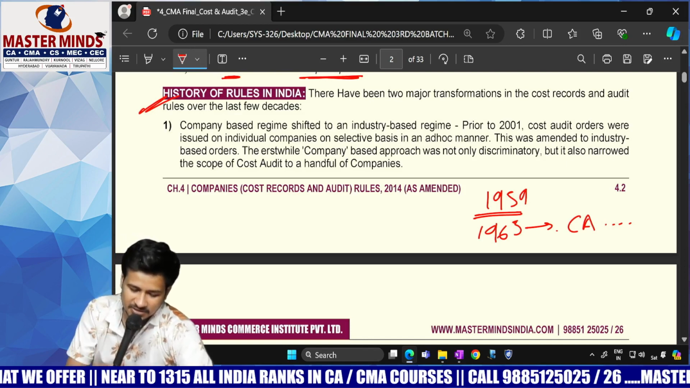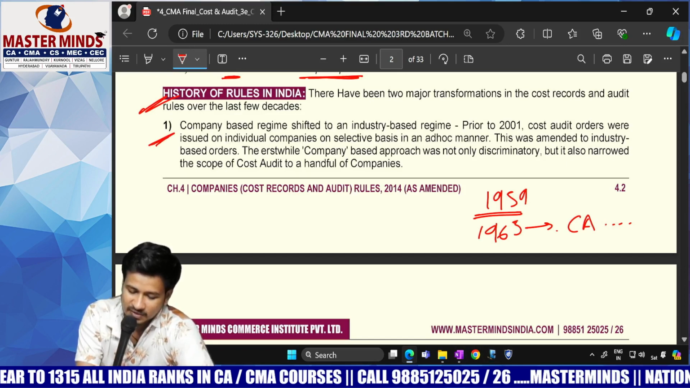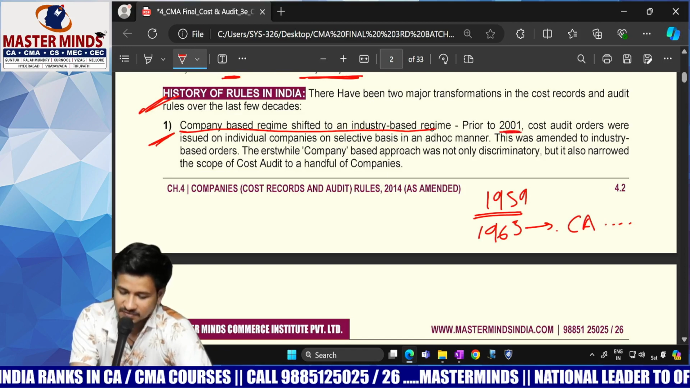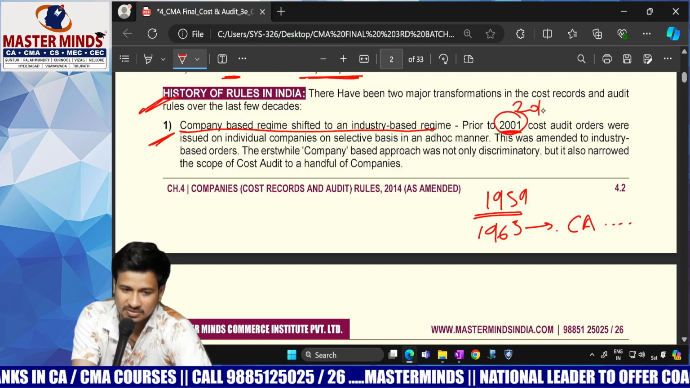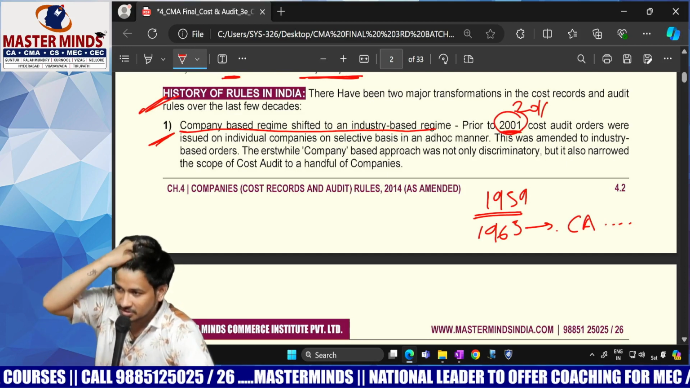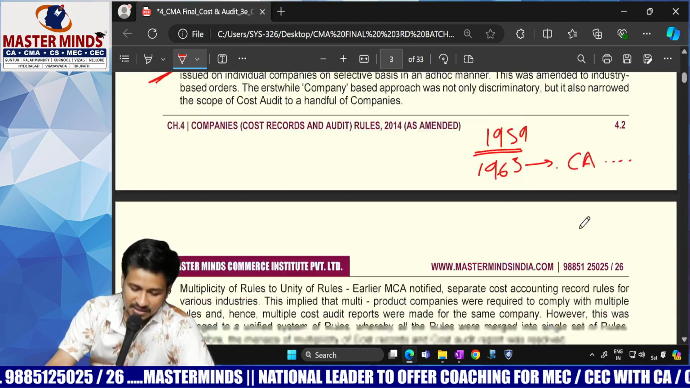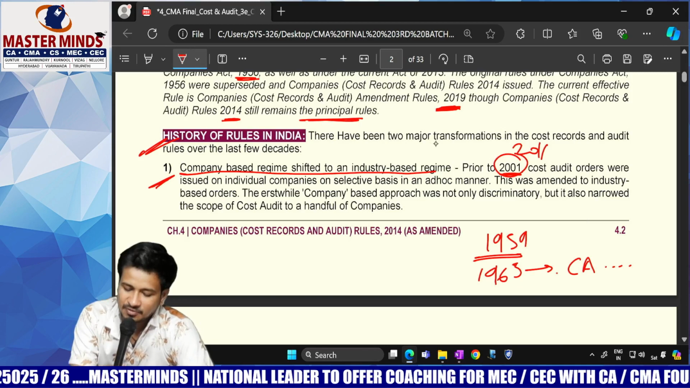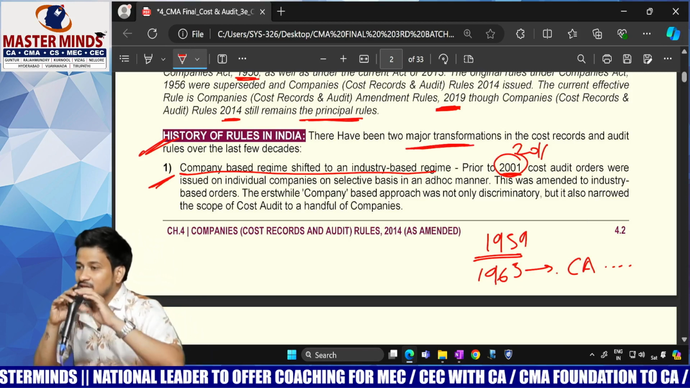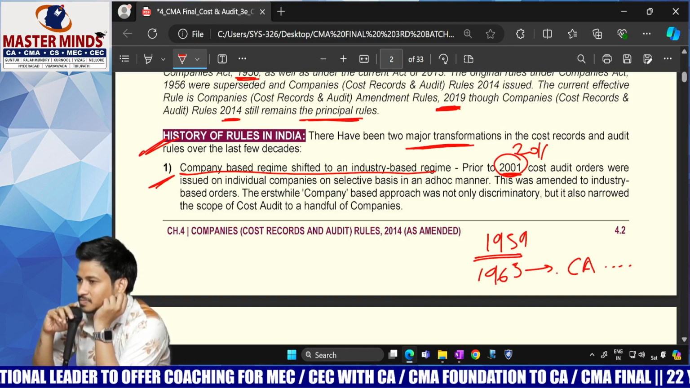Now come back to here. The company-based regime shifted to an industry-based regime. Prior to 2011, it was not actually 2001, it was 2011. Clear everybody? In that chapter there will be a contradiction, but it was 2011. So, history of rules in India. First, there have been two major transformations. Do you know the two major transformations? Sir, first question: why introduce new rules? Question clear?